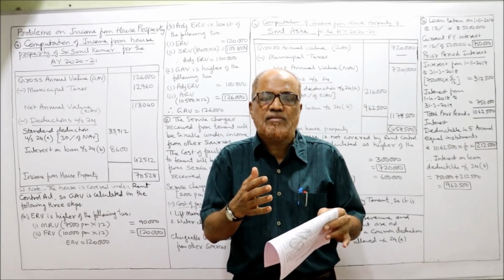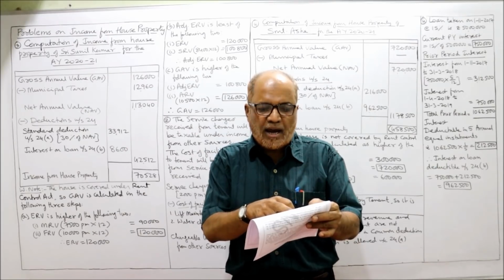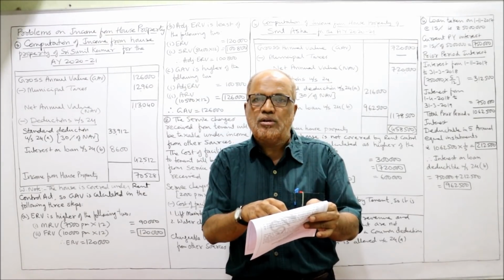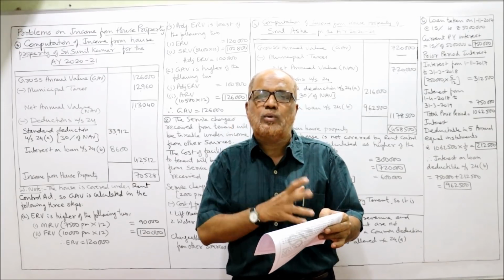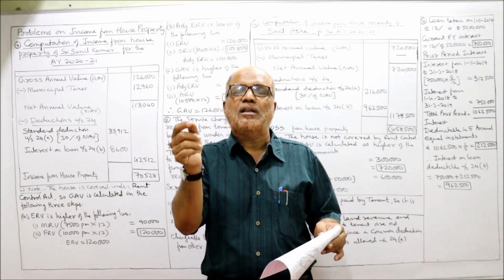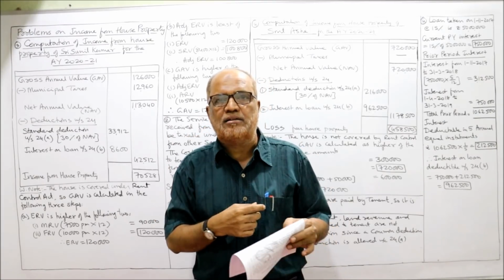The cost of the services provided are lift maintenance 6,200 and water charges 2,000. The lift maintenance 6,200 plus 2,000, 8,200. So 8,200 are the cost of facilities given by the owner to the tenant.